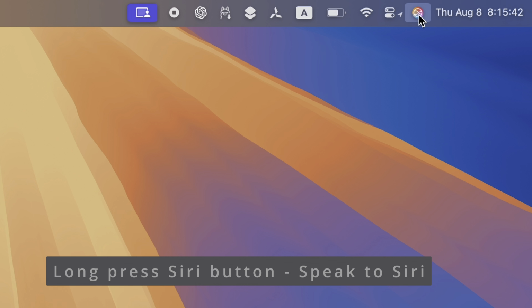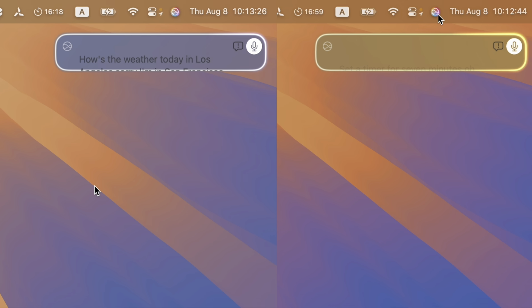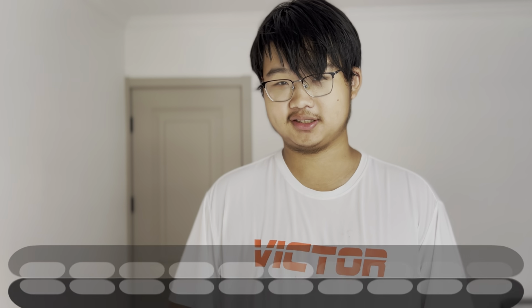On macOS, you can tap the Siri button to type to Siri and long press it to speak to Siri. And I think this feature is useful, especially when you are in a public space. And maybe, just maybe, Siri is a little bit smarter because now it can understand some mistakes in your sentence. Be honest, 6 out of 10.